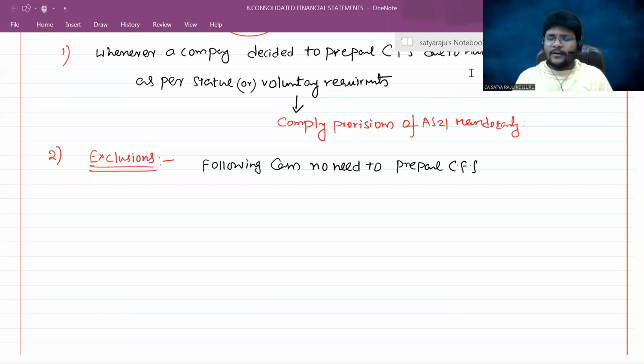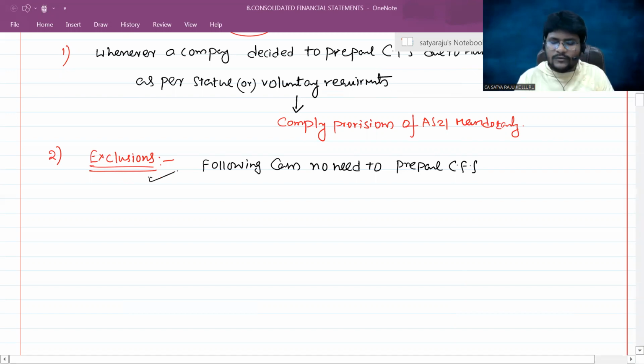Right, consider it, guys. In which circumstances, as per AS21, can a company not include such subsidiaries in the preparation of consolidated financial statements? If the holding company has only one subsidiary, then there is no need for preparation of consolidated financial statements. Now I am checking, if a company has more than one subsidiary, then in which circumstances can a subsidiary not be included in the preparation of consolidated financial statements? That is nothing but exclusions. We are seeing such exclusions as per AS21.